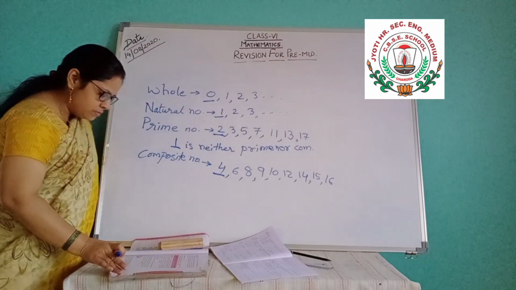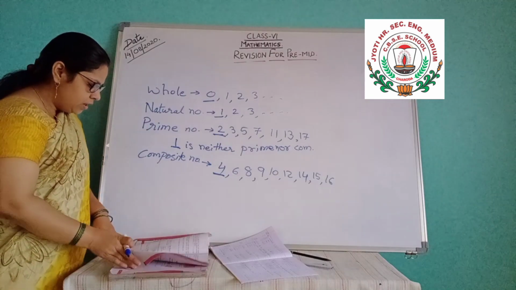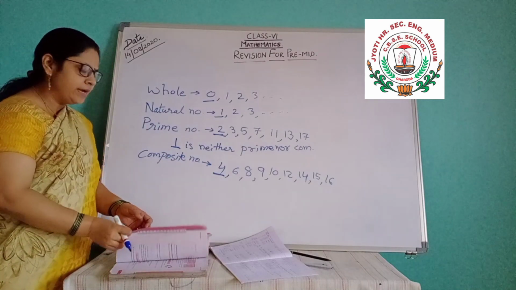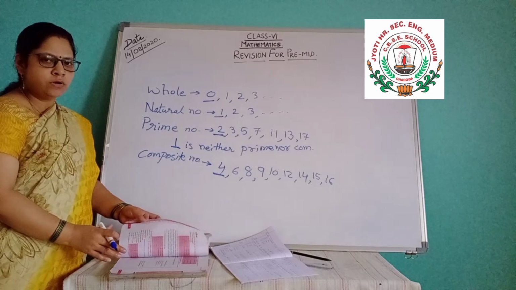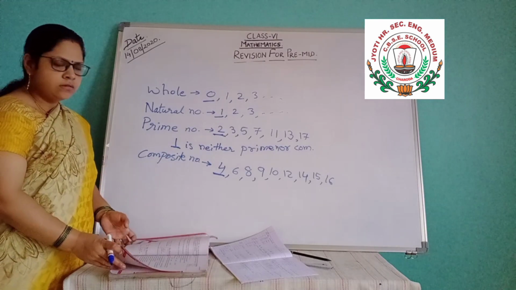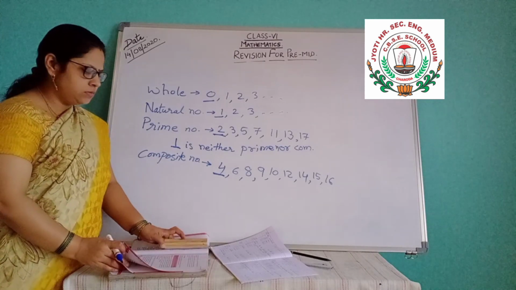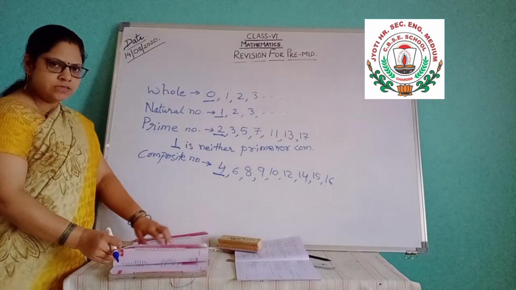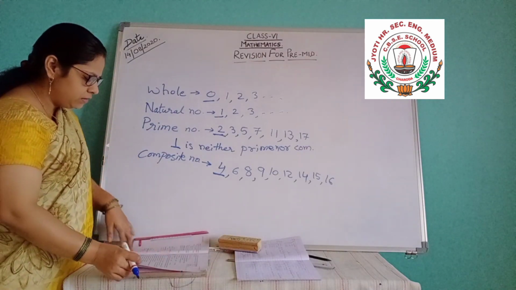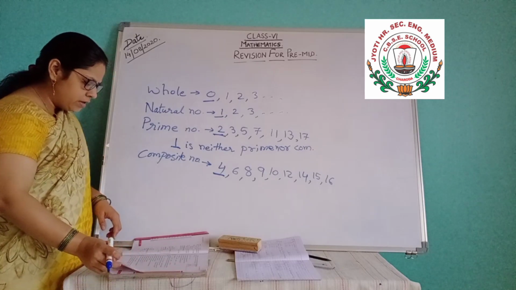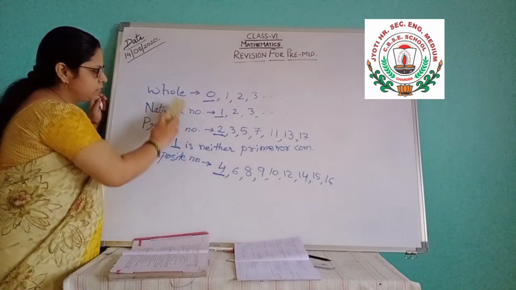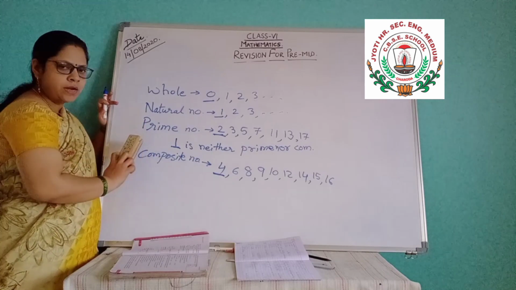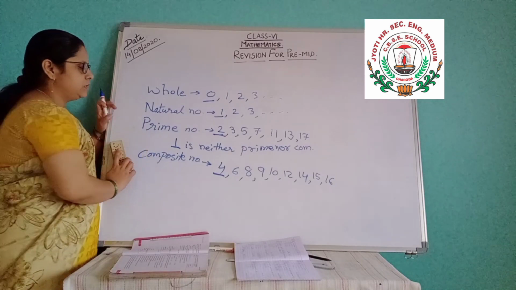Then next comes number line, meaning addition and subtraction using number line. The questions you have in the exercise cannot be asked in MCQs. Number line cannot be given. So that is for the pen paper test. After the opening you will get those questions. This much is clear: whole number, natural number, prime number and composite number.